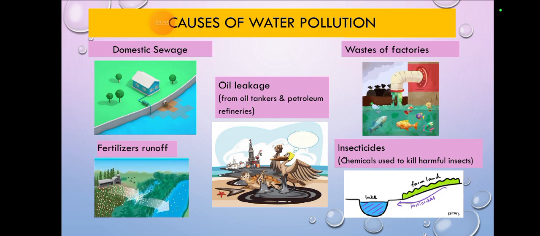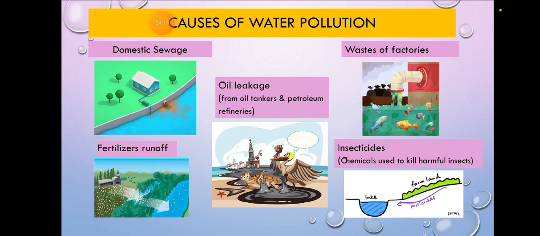Now we have wastes of factories. Whatever waste is present when the factories discharge it, that also affects the area, which gets contaminated. When it mixes with the water, there are many types of decomposers that also get mixed with the water. So that also makes the water contaminated and not drinkable or suitable for human use. Fertilizers runoff.